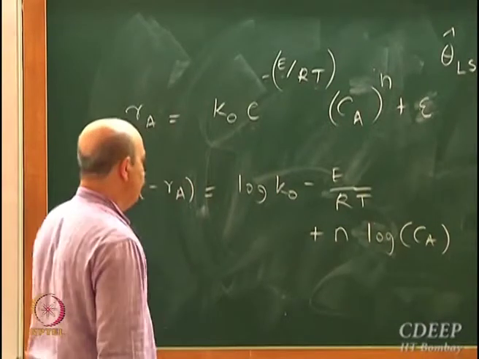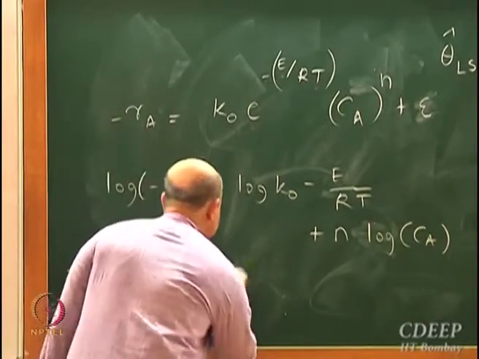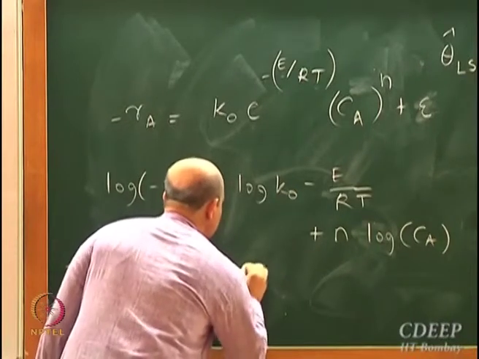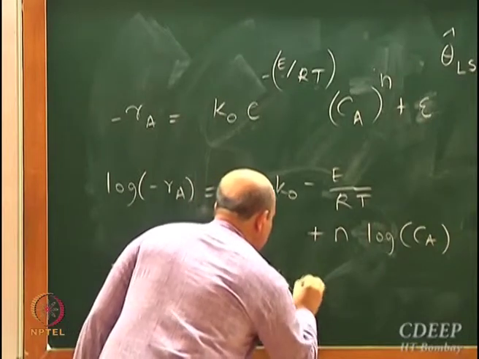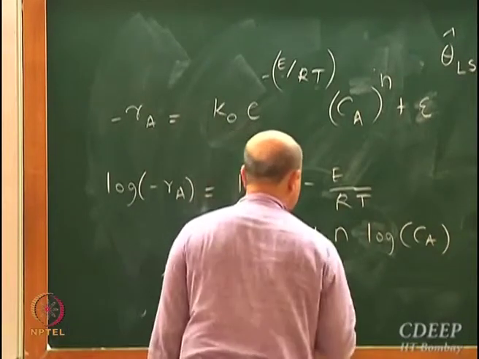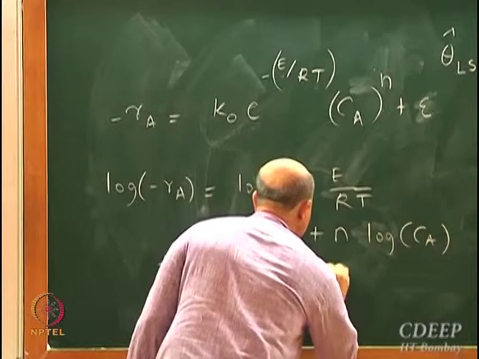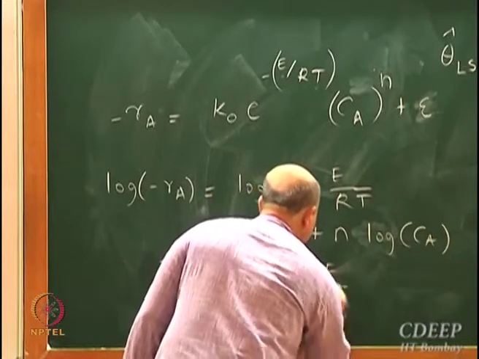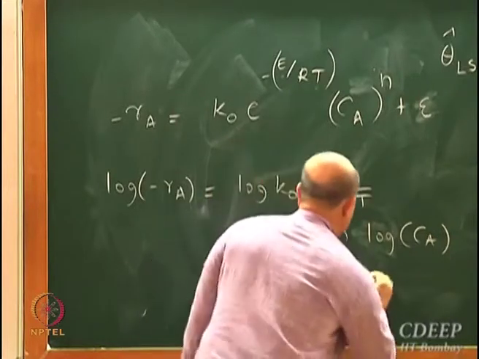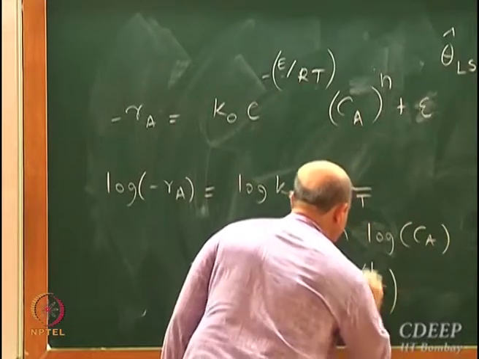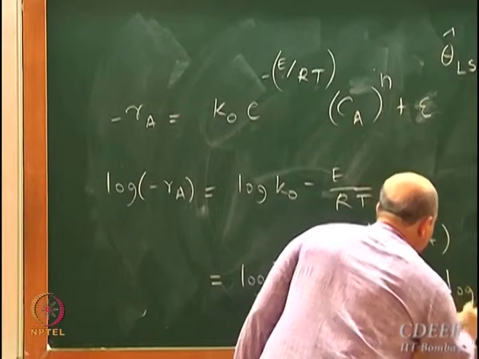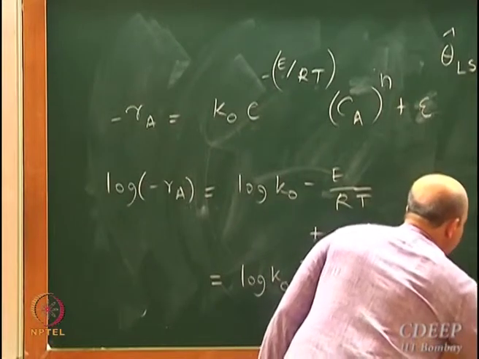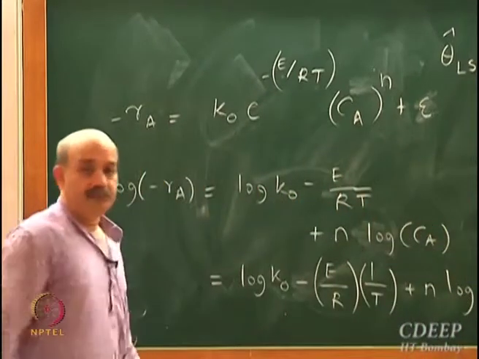Now I can write this as log K naught plus, or rather minus, E by R into 1 by T plus n log Ca.